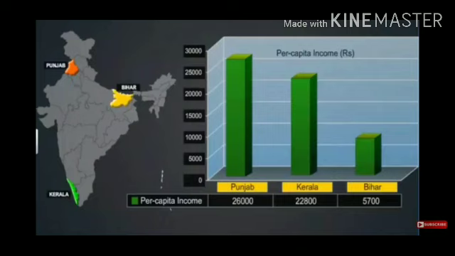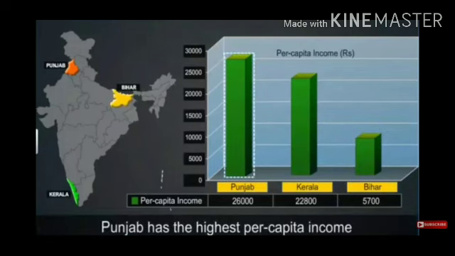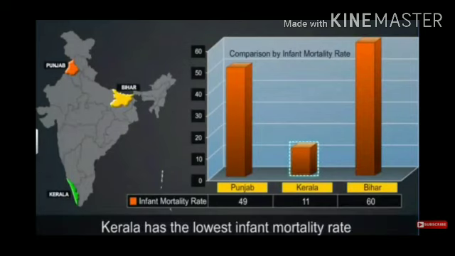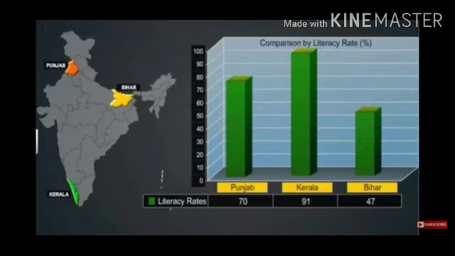Yesterday, students, we discussed Punjab, Kerala and Bihar, where we discussed how Punjab, having more per capita income, is not more developed than Kerala, because Kerala has several benefits in life expectancy and infant mortality rate. See how low it is in Kerala, see how high it is in Bihar, and Punjab is equal. That is why we refer to Kerala as a developed state. If we compare the literacy rate of Kerala, Punjab and Bihar, we find Kerala is far ahead of these two states.